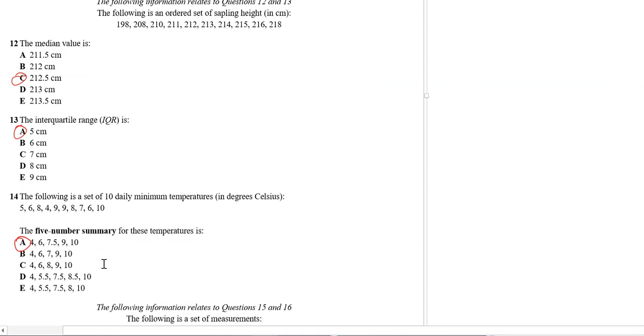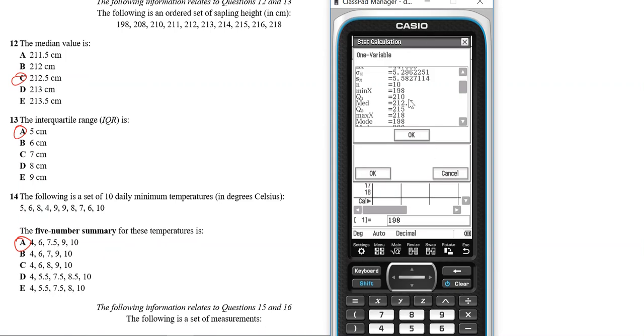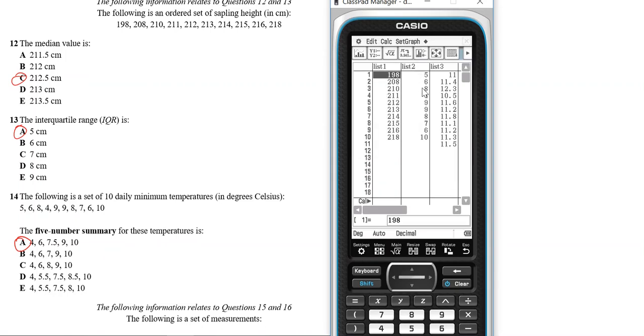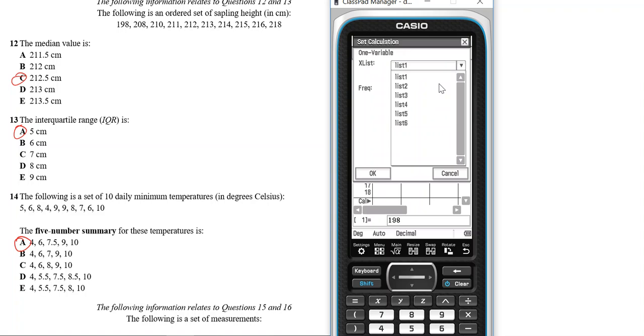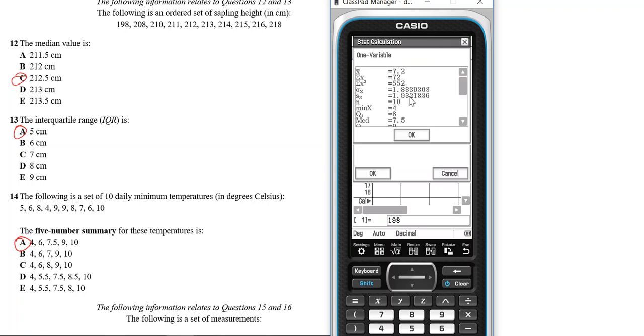Question 14. The following data set, the 5-number summary is, okay, I've typed it on my calculator again. So list 2, calc one variable, list 2. The reason why I deleted list 1 and re-entered the data is because if I want to go back to it, I can on the test. It's always good to double check your work. So I select list 2, okay, 5-number summary, so you go min, Q1, median, Q3, max. So the only option that has that there is A.